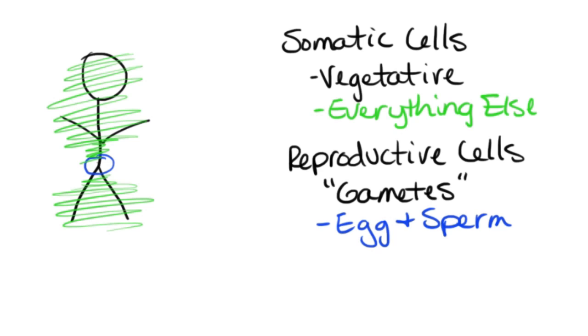So we have different types of cell division resulting in the production of these two different types of cells. So again, mitosis is for producing all of the somatic cells, and then it's going to be meiosis, or some people say meiosis, that is going to produce those sex cells.